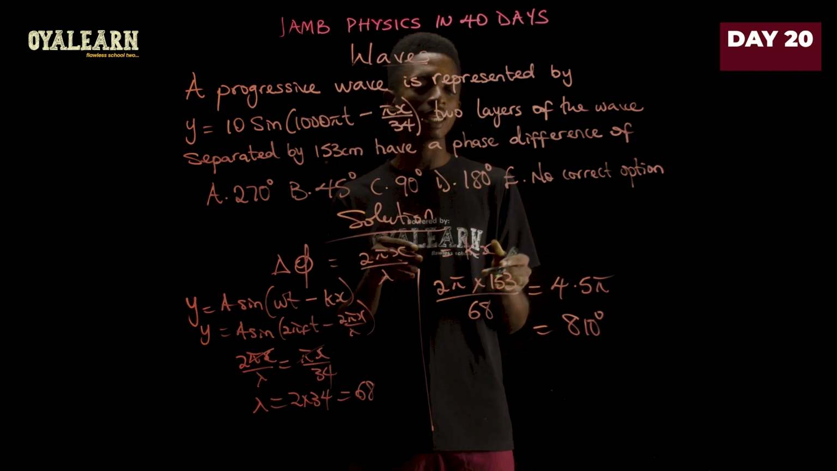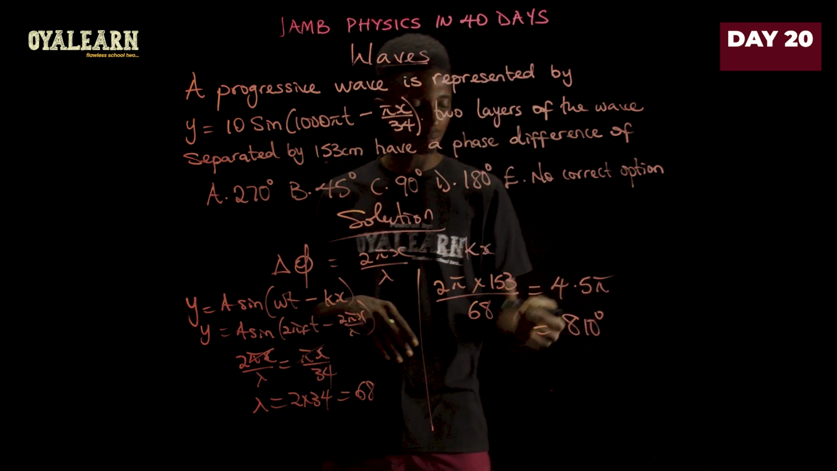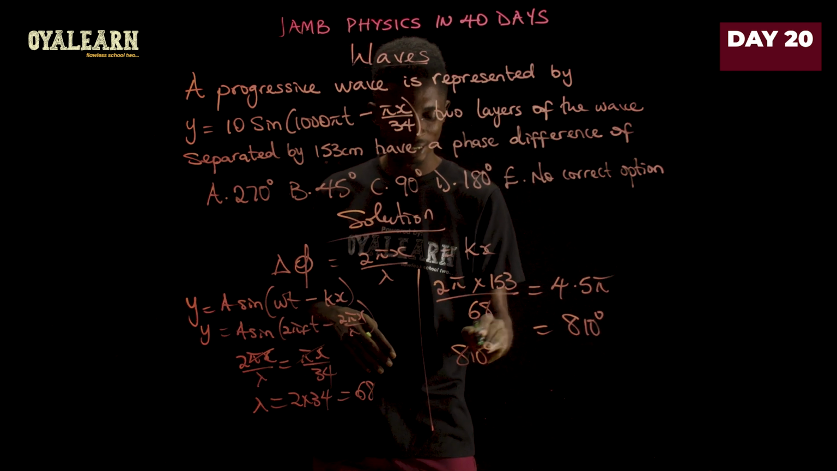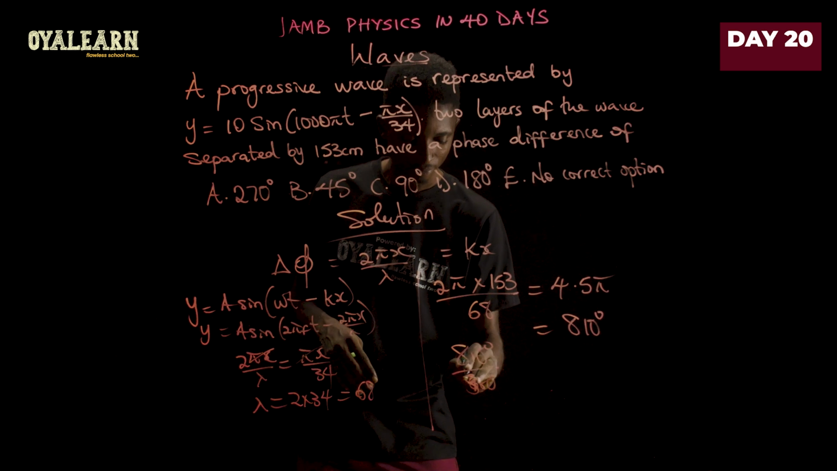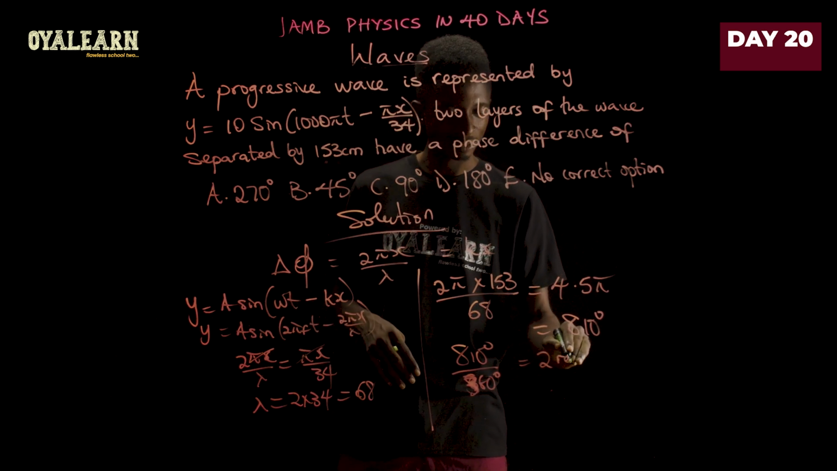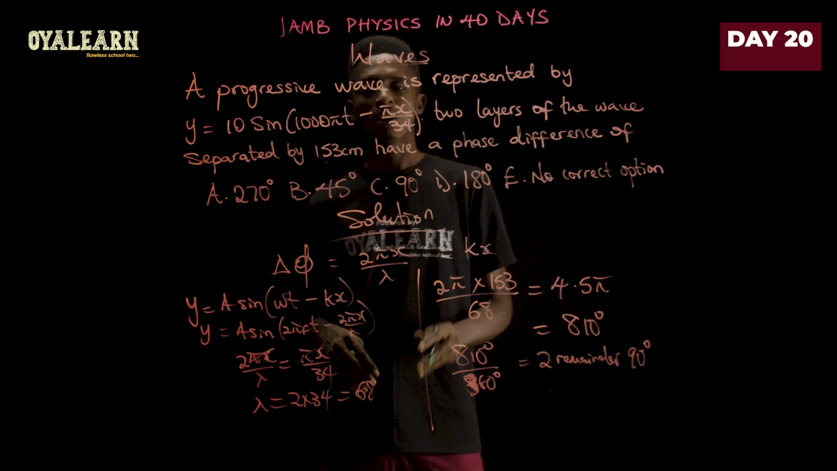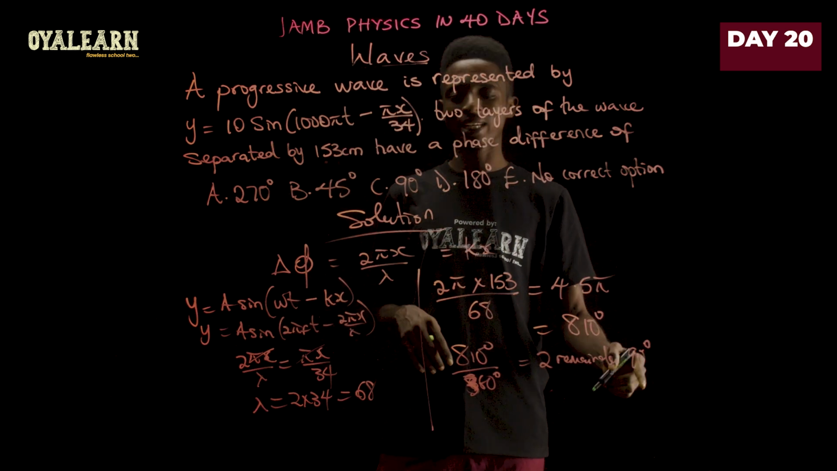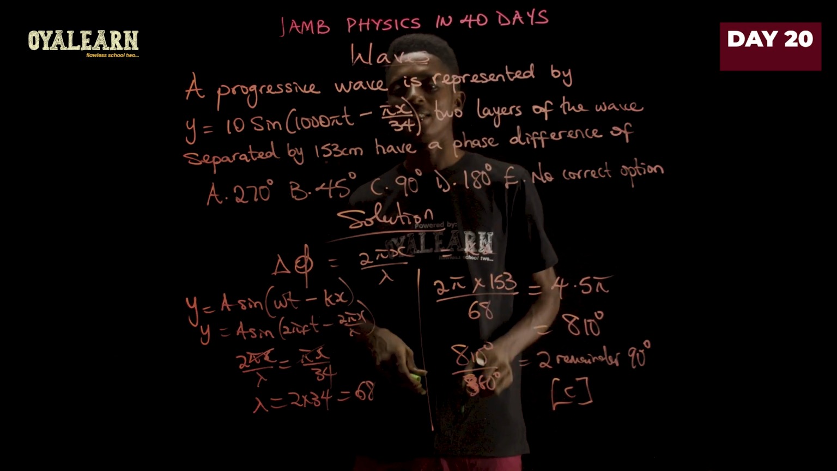But when we are working with the phase angle, we are going to divide this by 360 and then write the remainder. So 810 degrees divided by 360 would give us 2 remainder 90. So if we are looking at the phase angle of these two waves, we will then get it as 90 degrees, which makes our answer option C.